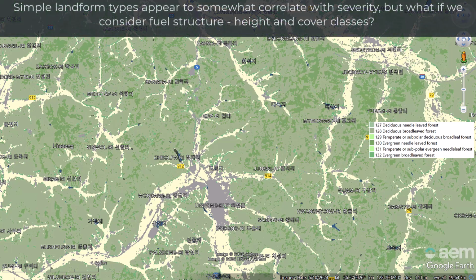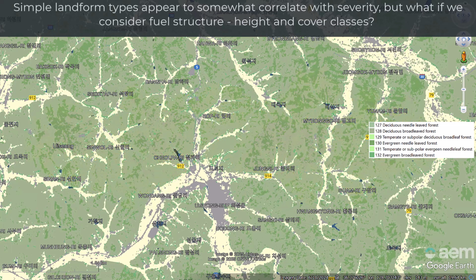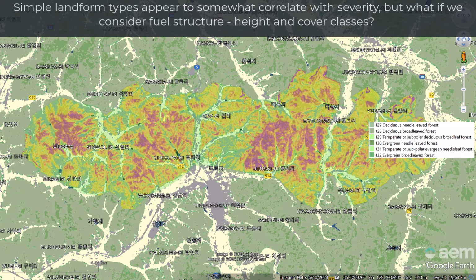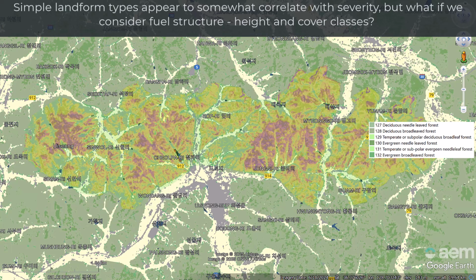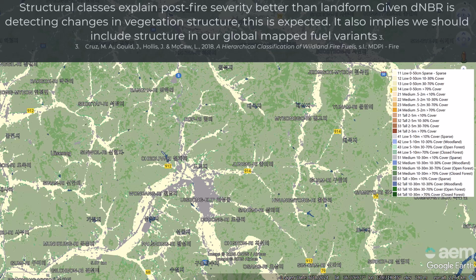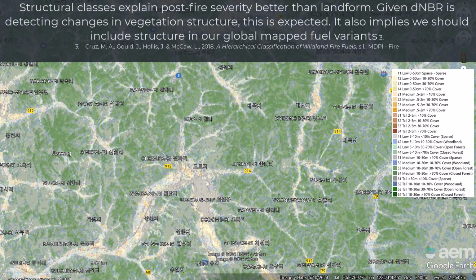So if we try to look at how just the landform level fuel definitions correlate with burn severity, you can see here the darker green areas, which are the evergreen pine or needleleaf areas. They correlate somewhat. So this is implying that they're the more severe carrier of fire in these circumstances. Understanding, of course, that it's not just fuels that explains fire severity.